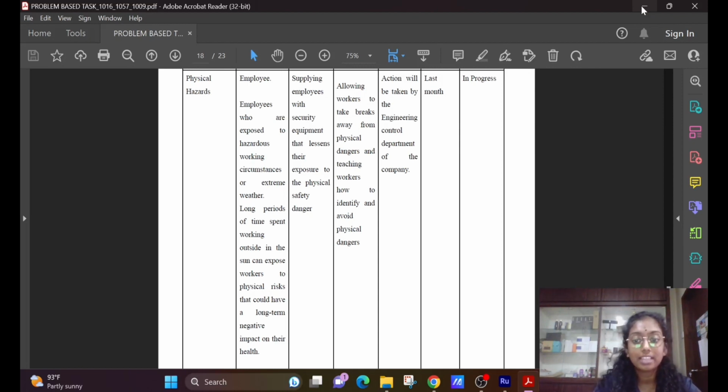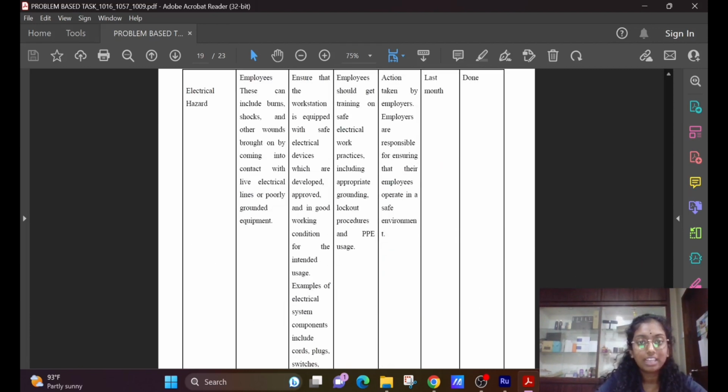Employees who are exposed to hazardous working circumstances or extreme weather, long periods of time spent working outside in the sun, can be exposed to physical risks that could have a long-term negative impact on their health. What we are already doing is supplying employees with security equipment that lessens their exposure to the physical safety dangers. What further action is necessary is allowing workers to take breaks away from the physical dangers and teaching workers how to identify and avoid physical dangers. Action taken by the engineering control department of the company. Action taken last month, and the process is in progress.